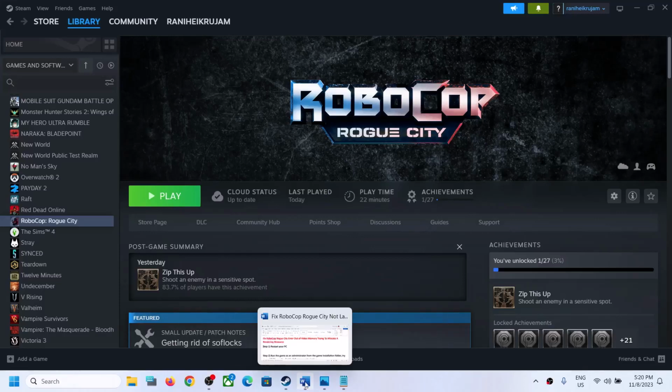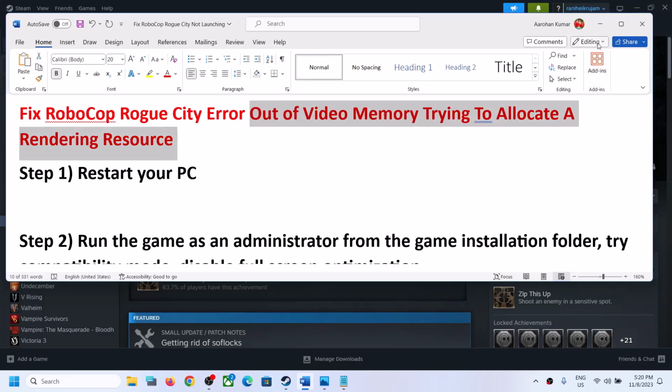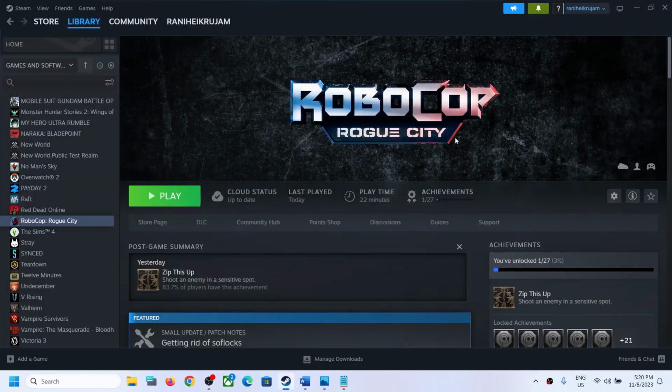Today in this video I'm going to show you how to fix the error that says out of video memory trying to allocate a rendering resource. So if you are receiving this error message with the RoboCop Rogue City game on your Windows computer, then please follow the steps shown in this video.